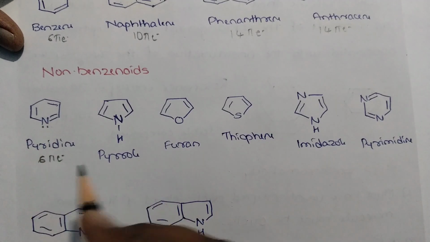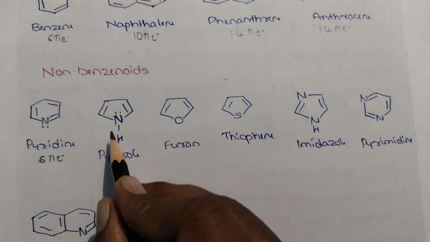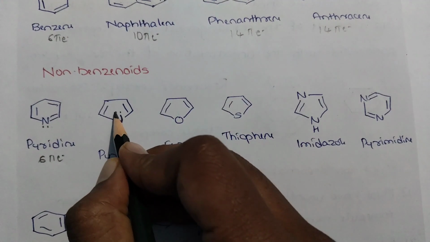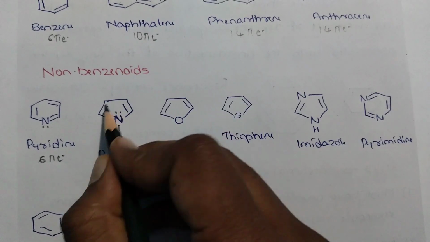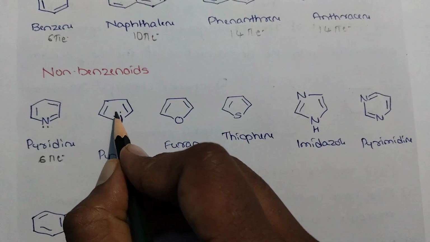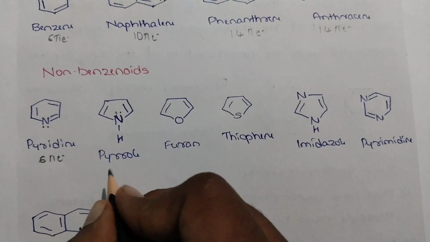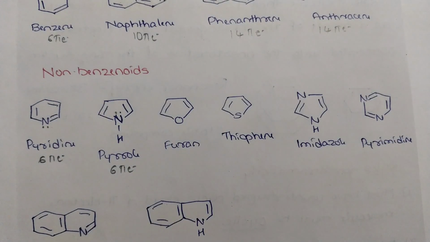Okay, but in the case of pyrrole, here the pair of electrons on the nitrogen are in the p orbital. Here you should consider these 2 electrons, and these 2 are involved in the unsaturation. Here you have to consider 1, 2, 3 pairs of pi electrons. This is also a 6 pi electron system. This also obeys the rules for aromaticity.